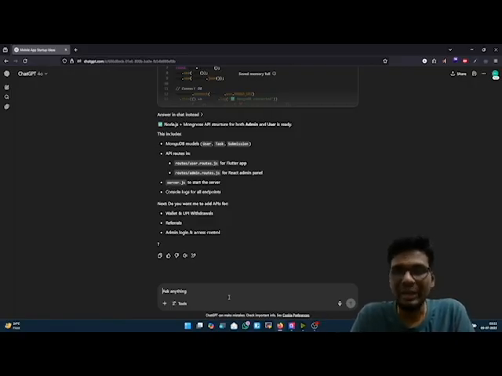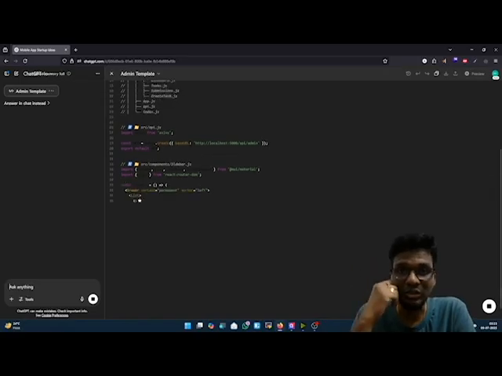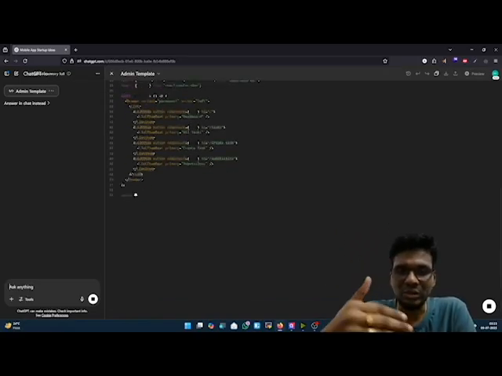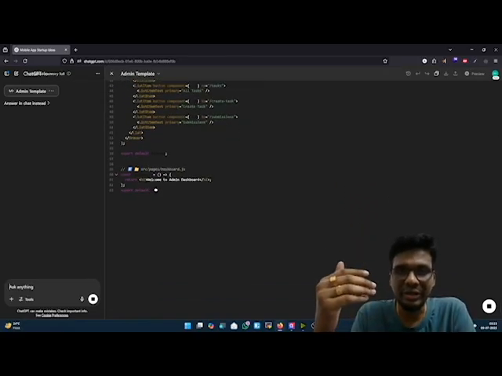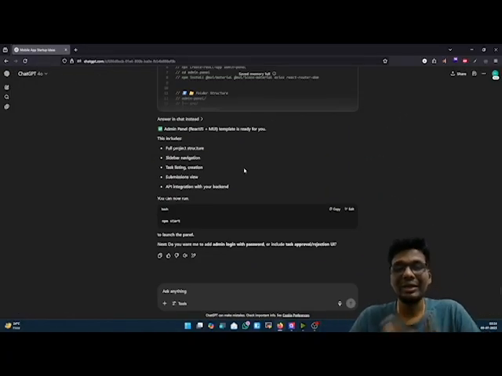As soon as we implement that, we can go ahead with the Flutter application also. It has given the structure of how the application is going to be, and here is the code which it is generating based on our requirement. And finally it has given how you can start this application just by using this command.